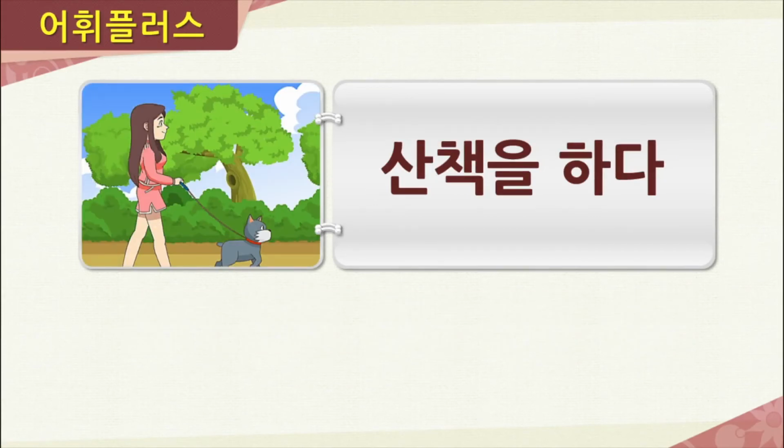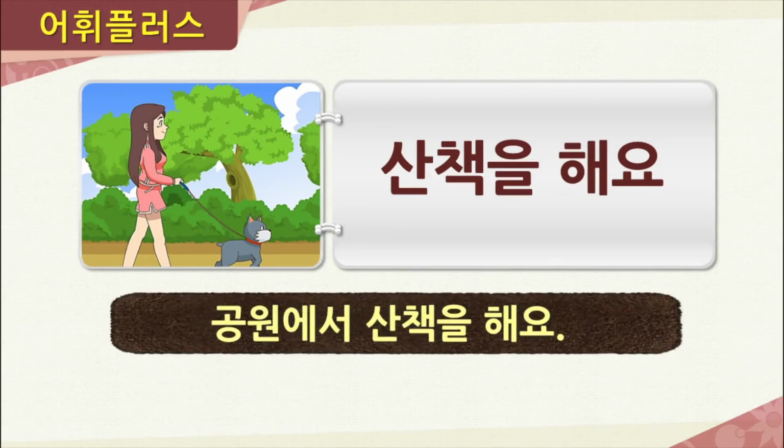Now the next phrase here is 산책을 하다. Now here we have a picture of 혜진, and what is she doing in the park? Right, she's walking, or we would say 산책을 해요. Now again, where is she walking? In the park. So how would we say she walks in the park? We would say 공원에서 산책을 해요.